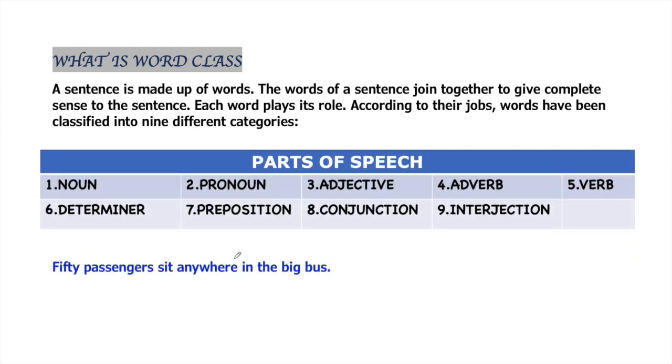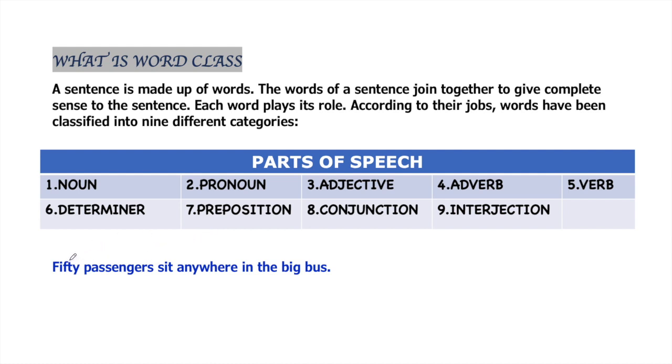For example, if I write this sentence, 50 passengers sit anywhere in the big bus. You can take example of any sentence and you will notice that each sentence is made up of different words, and these words play different jobs in the sentence. So according to their job, we have divided these words into 9 categories. They are noun, pronoun, adjective, adverb, verb, determiner, preposition, conjunction, and interjection. So we will see how these words play job in the sentence.